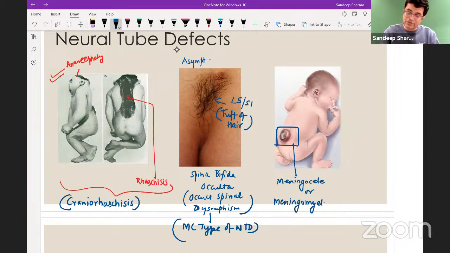You can distinguish between what is meningocele? Only CSF is there. Meningomyelocele, spinal nerves are also herniating. What is the difference between them? In meningomyelocele, because spinal nerves are herniating, the patient will have paraplegia also. So paraplegia is often present. In meningocele, paraplegia is usually rare, but both of them require repair. Both of them require neurosurgical management, right?